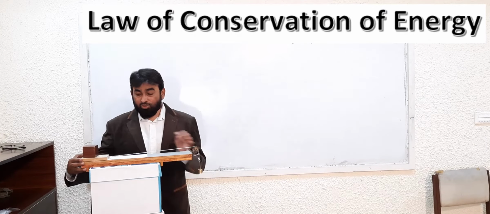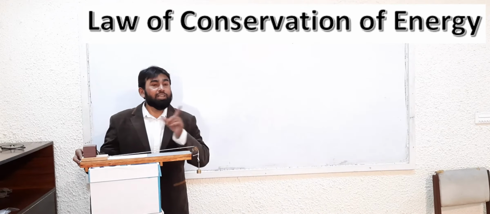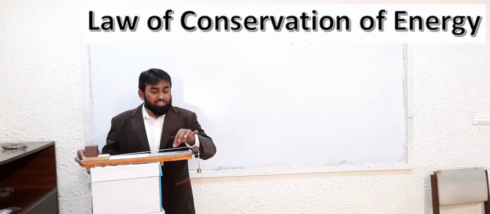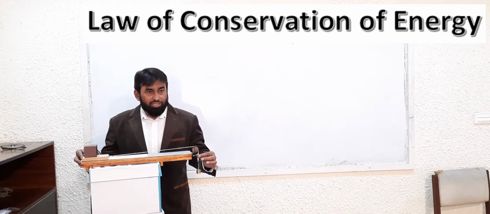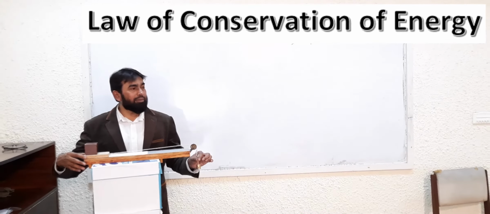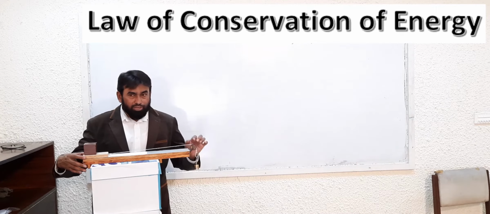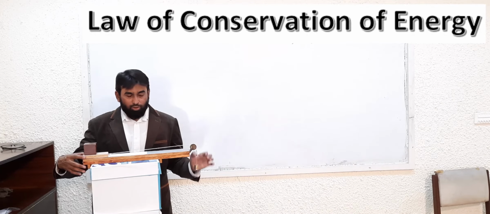Now what work is it doing? You know that when a force is applied, the body moves in the direction of the force. The force which is being applied is in the thread. That force is the tension in the string. This mass has gravitational potential energy and can do work. It is applying force through this thread on this block.